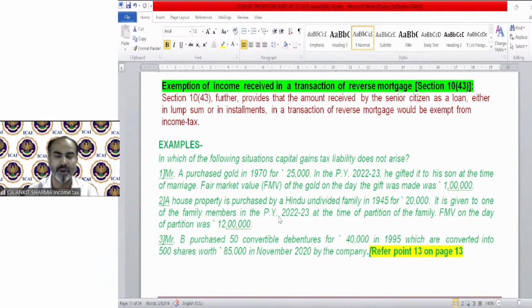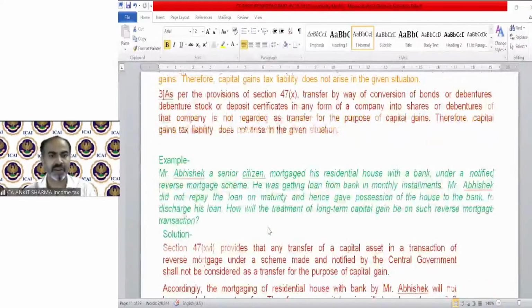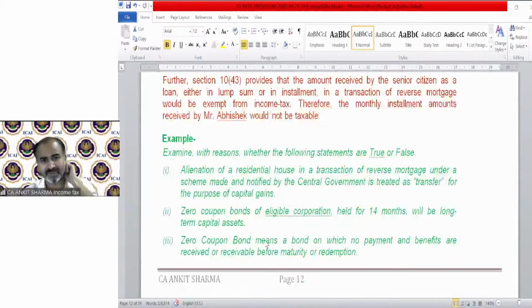This will be discussed in point number 13. We discussed till 12 exempted transfers. 13 and 14 are left. So this concept will be discussed in point number 13 on page number 13. So the solution is over here. Example regarding the mortgage. Mr. Abhishek, a senior citizen, mortgages a residential house with a bank under a notified scheme. They are asking whether Abhishek transferring his building under the reverse mortgage scheme will be a transfer. The answer is no. This is the solution also, very simple.